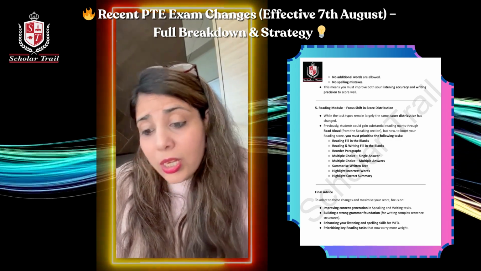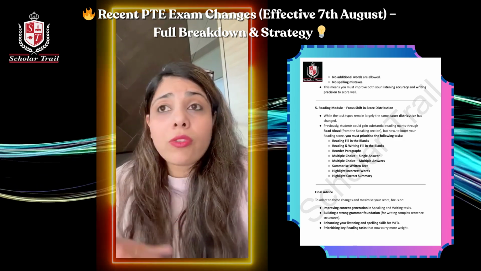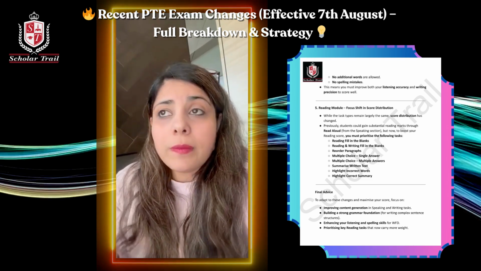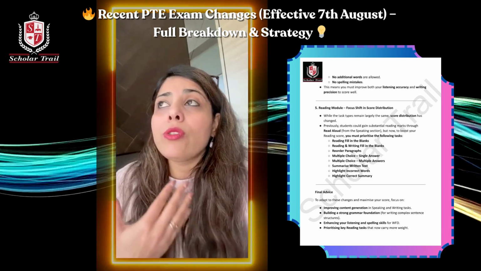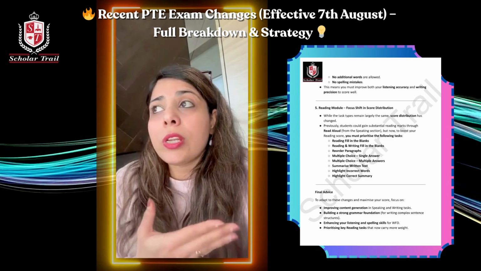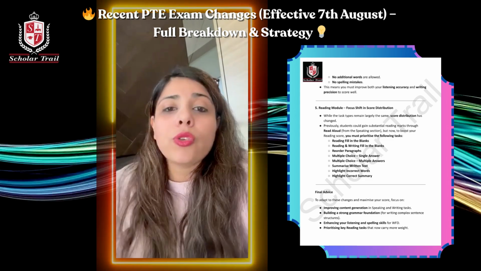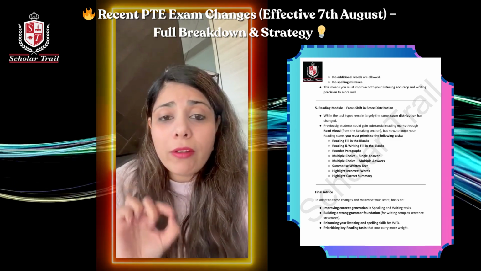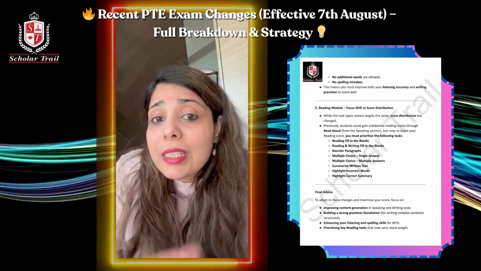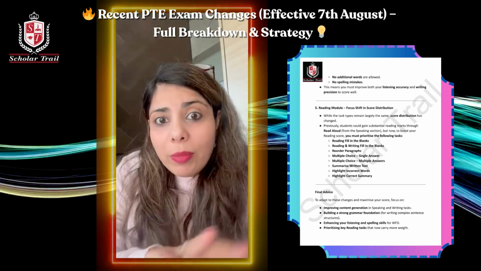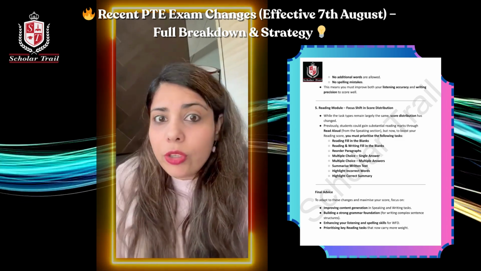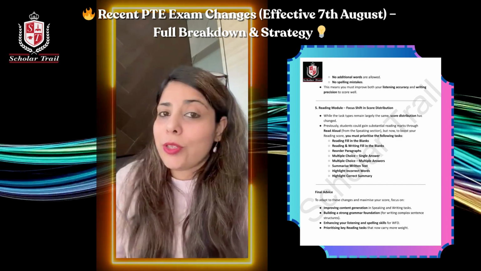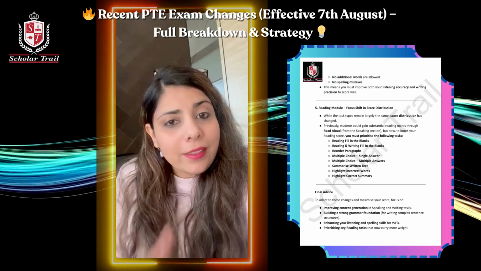And the last one is about the reading score distribution. You cannot rely on read alouds anymore. Read alouds have negligible weightage. The read alouds are only going to contribute now to your speaking module. It's not gonna contribute anything to your reading module now. This means that you have to improve your reading skills, your grammar knowledge, vocabulary in order to get a high score in the reading module, which means you have to work a little bit harder now in order to get a good score. So these are the 5 changes that PTE has made.